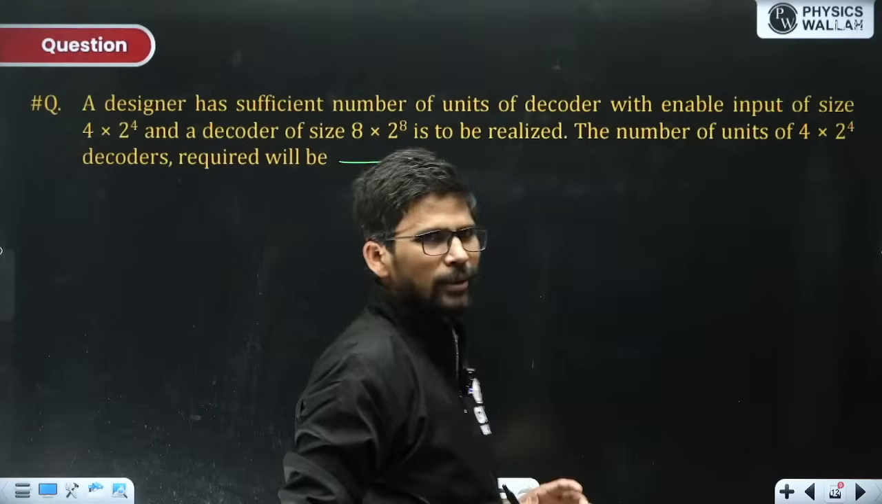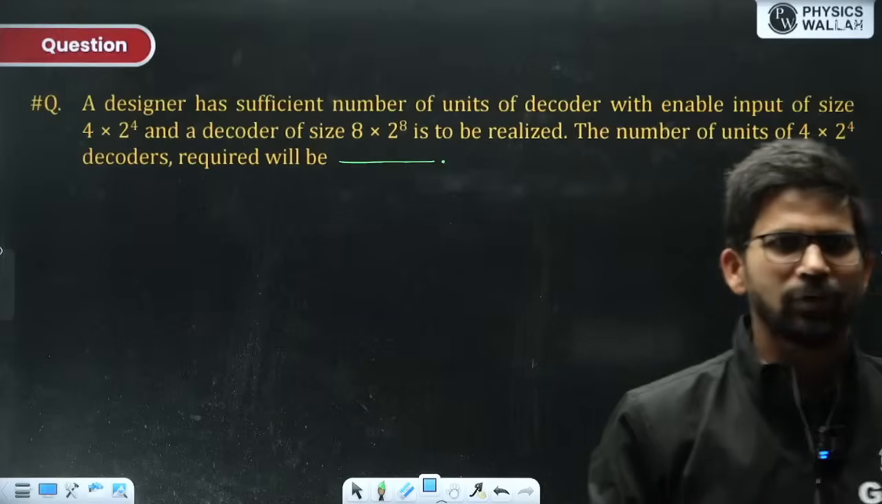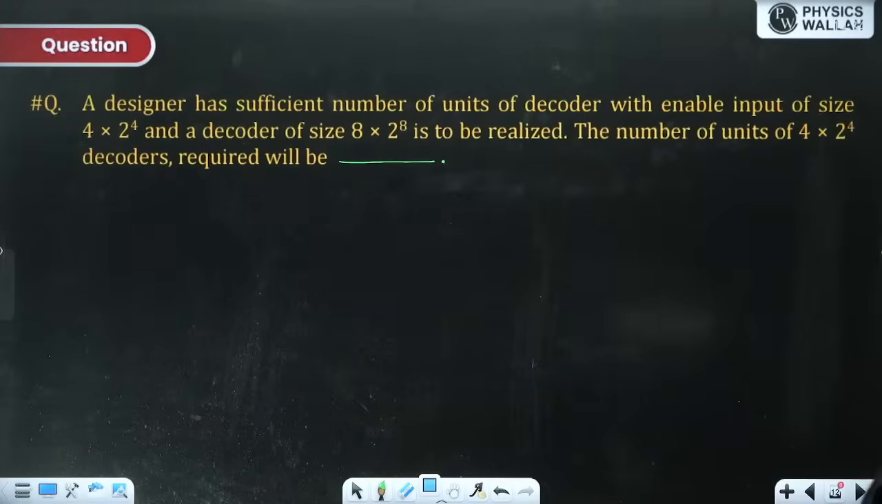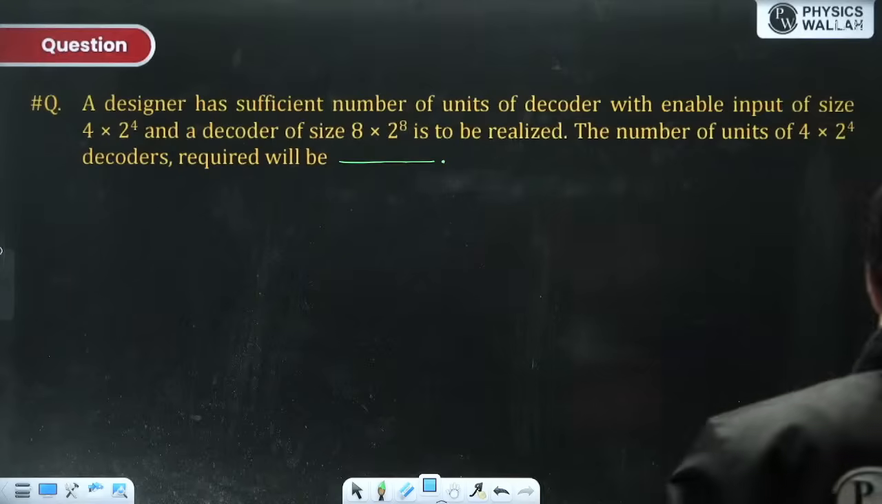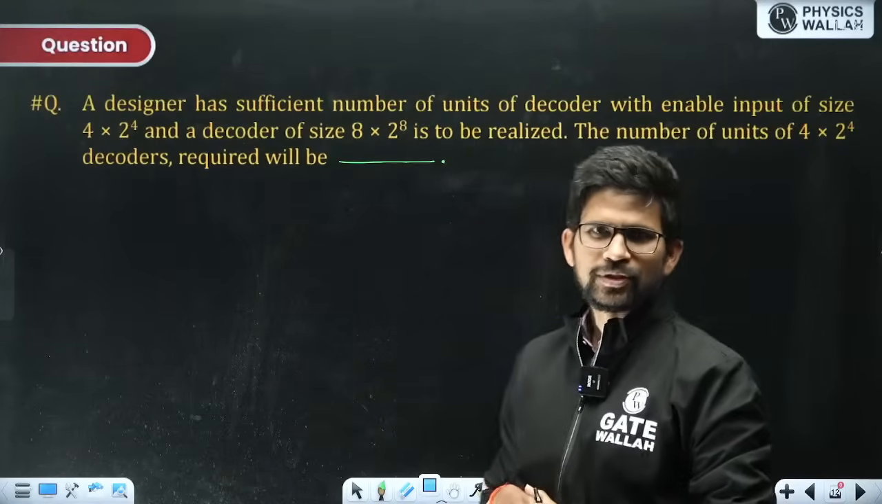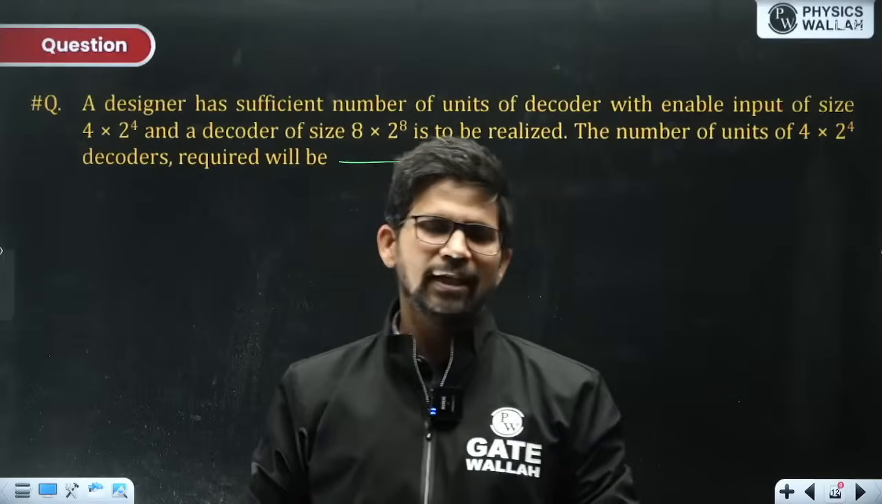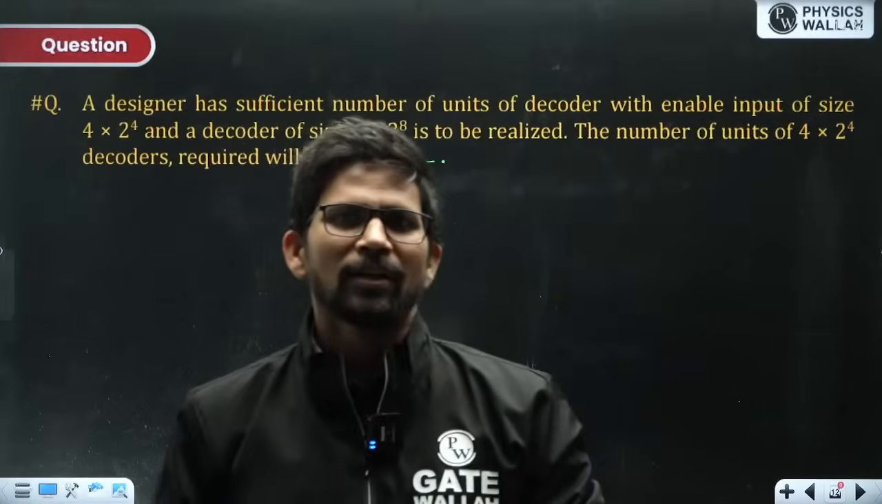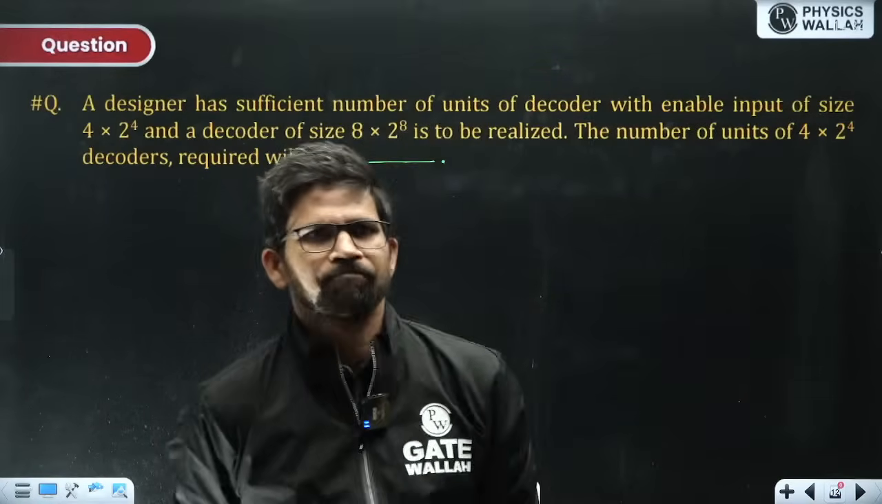I'm giving you 2 to 3 minutes. Let us solve it. Some of you are finding 2, some of you are finding 17, some of you are finding 32. Okay, we'll try to find out. I'm giving you some time. Think about it and then solve it.